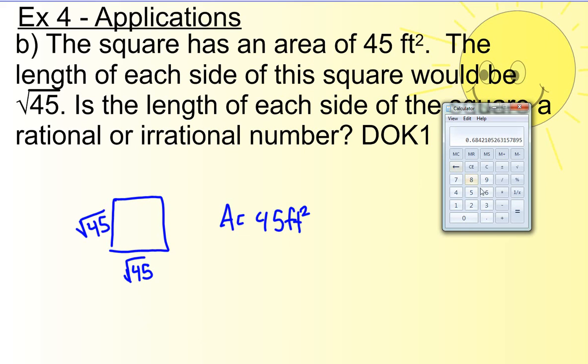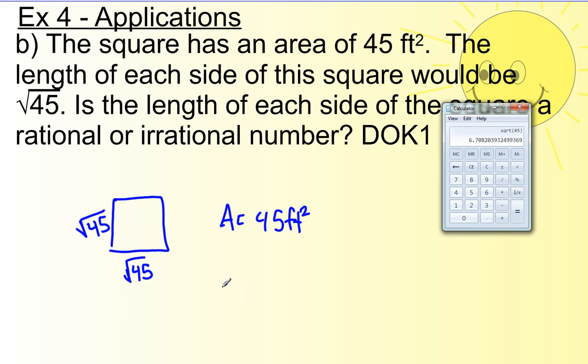I want to know, if I take 45 and square root that thing, that gives me an ugly number. So, as far as I'm concerned, that big ugly number is an irrational number. I don't see a repeating pattern, it doesn't stop, and remember, if you take the square root of any number and it doesn't come out to something perfect and pretty, like 3 or 5 or 8, it will be irrational.